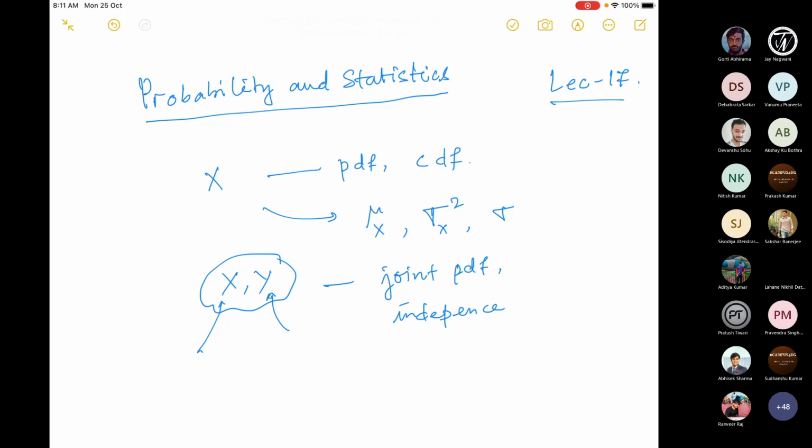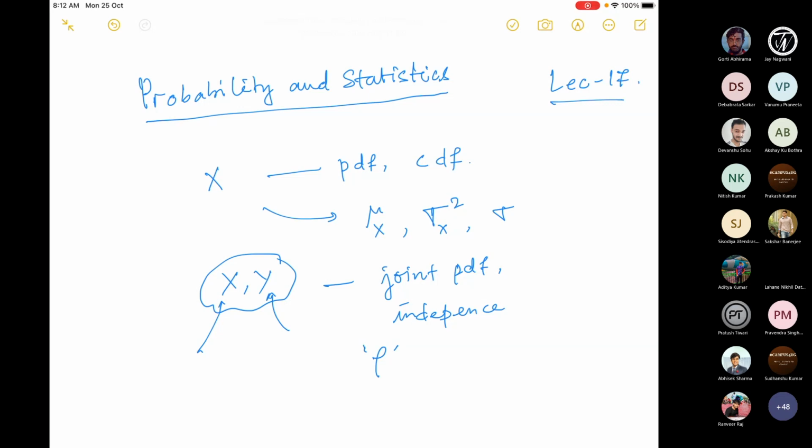To measure this, we normalize the covariance, and we denoted it rho, the correlation coefficient. If the covariance is 0, the value of rho is 0, then x and y are uncorrelated. We also have seen that if two random variables are independent, then of course the correlation coefficient is 0 because they are not related. So this is what we have done, and this is a theoretical study.